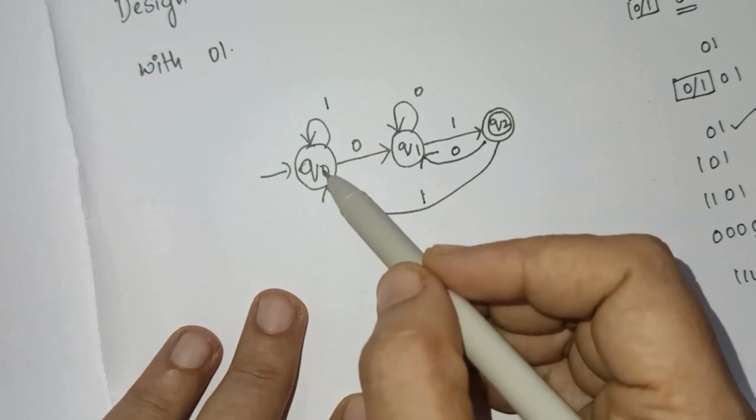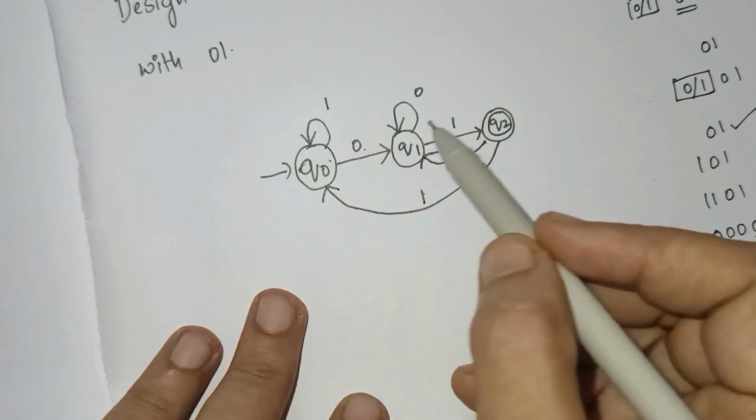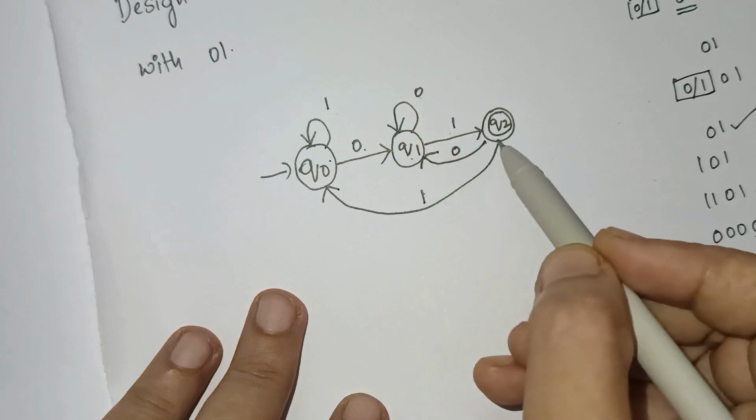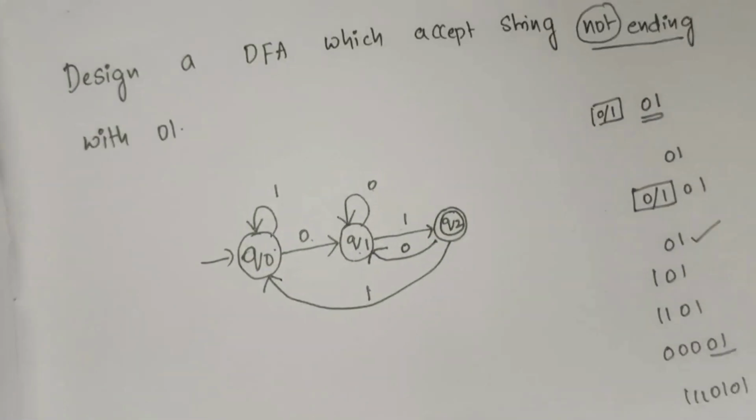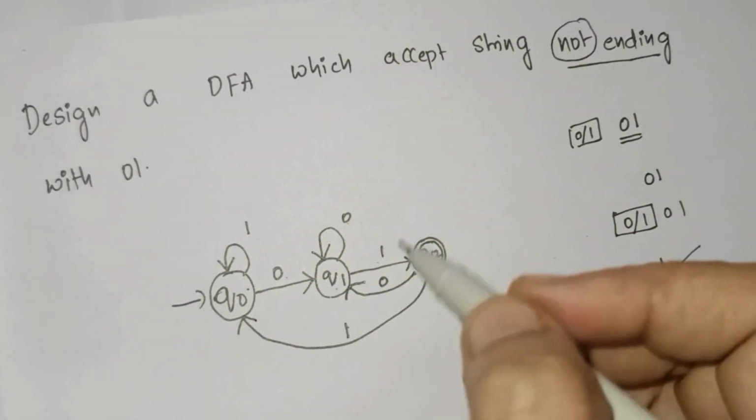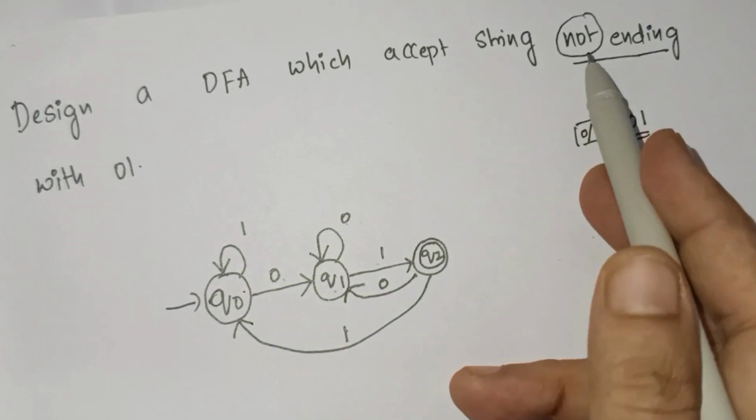Now if you check, q0 has transitions on 0 and 1, q1 has transitions on 0 and 1, and q2 has transitions on 0 and 1. So this is the DFA which accepts strings ending with 01. Our question is not ending with 01.